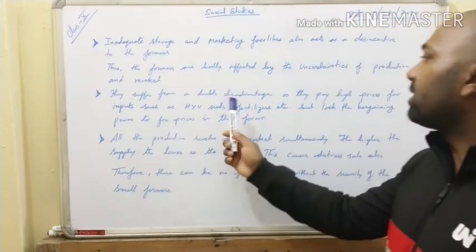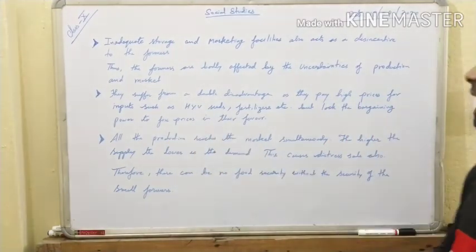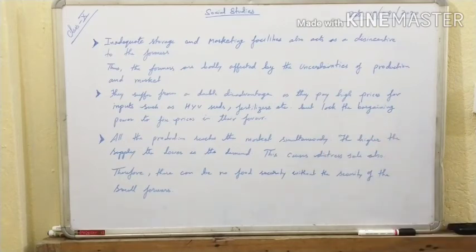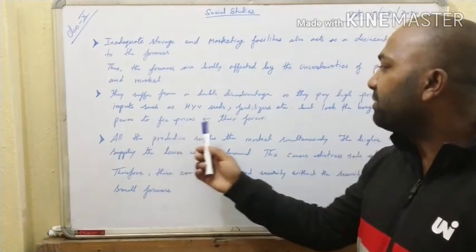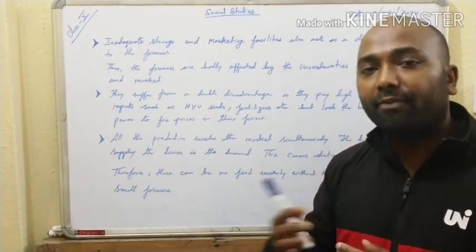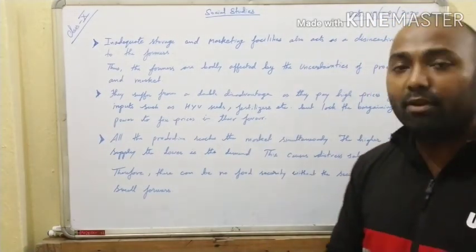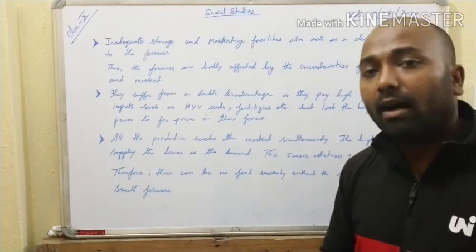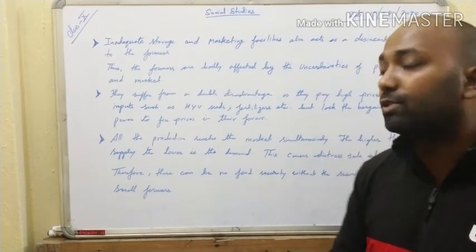So they suffer from a double disadvantage, as they pay a high price for inputs such as high yield variety seeds, fertilizer, etc. On one side they are paying a high price for these inputs, but they lack the bargaining power to fix the price in their favor. On the other side, they are unable to bargain and fix the price in their favor. So they are suffering from both sides. One side they are paying a huge amount for the inputs, and the other side they cannot bargain for a profitable amount. This is another problem faced by the farmers.